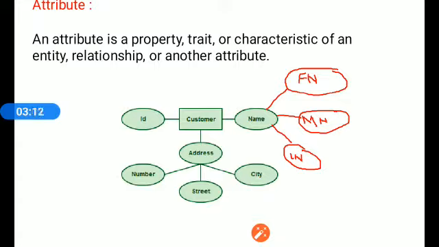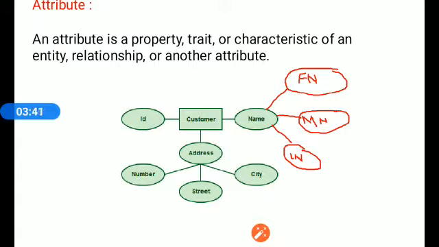Why are these composite attributes? Because the name attribute can be composed of three other attributes, for example, first name, middle name and last name. If we combine these three attributes, we get the name of the customer.